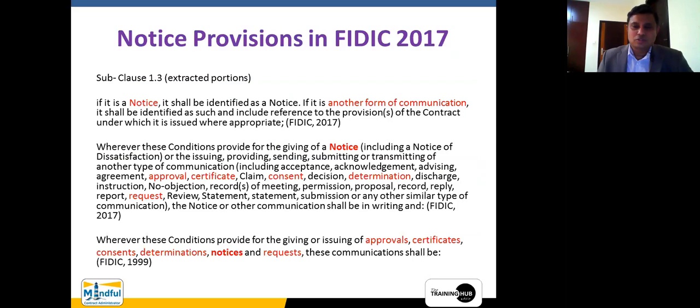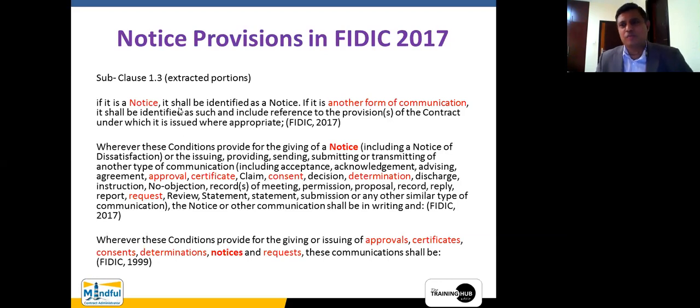Normally the ideal way to do that, when the contractor is serving a Notice, is to say Notice for additional cost plus profit, Notice for additional time. You can use the word Notice with a capital N within the letter. If you are rejecting as the engineer, or reviewing as the engineer, once again you have to use the word Notice with a capital N. This is not appearing in the previous versions of FIDIC, and it needs to be done because the word shall is here.